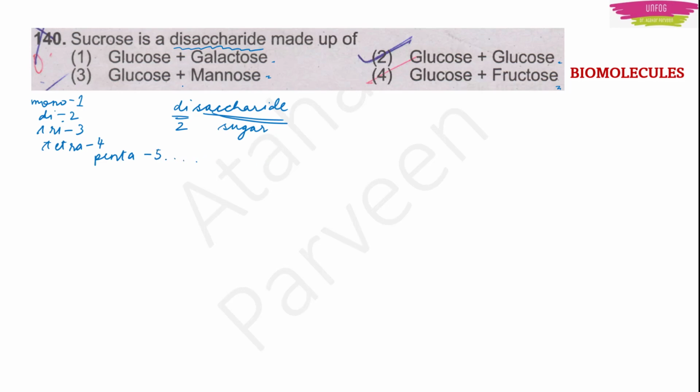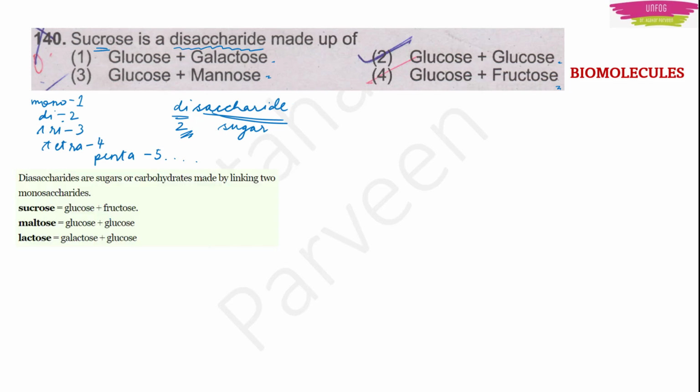So he is saying that this sucrose is a disaccharide for sure. But what is it made up of? What are the two sugars that are making sucrose? So the answer is glucose and fructose. These two are actually monomers.